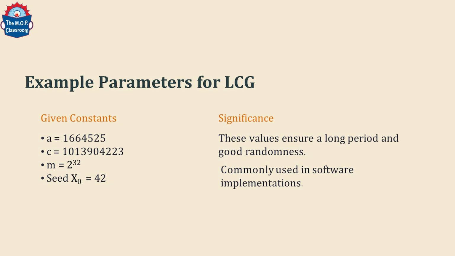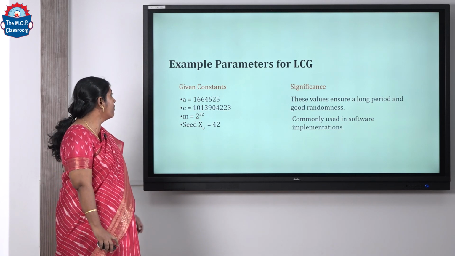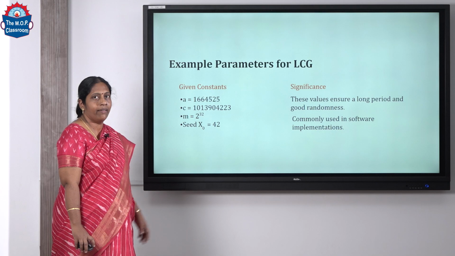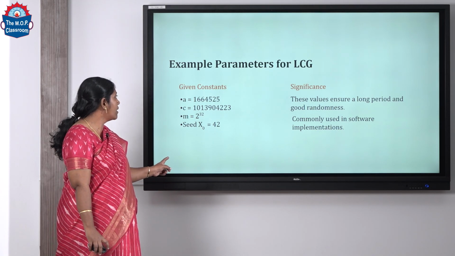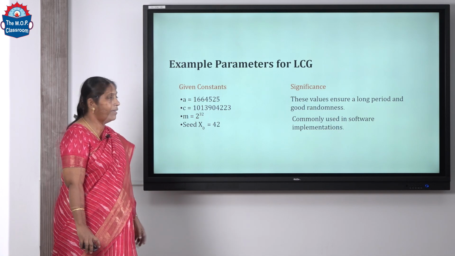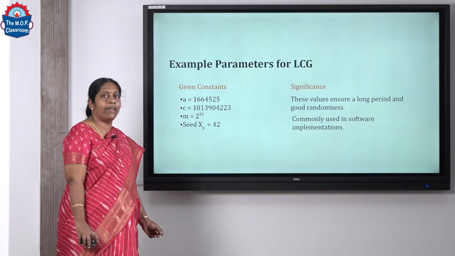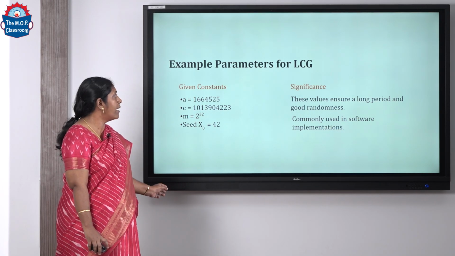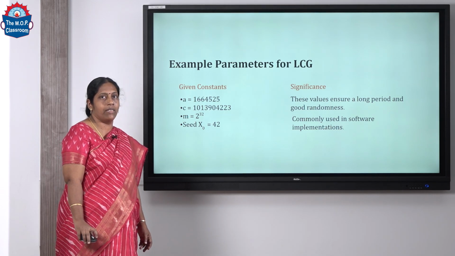Now let us see how this algorithm works by fixing values for the constants. I have taken a to be equal to 1664525 and c to be 1013904223, m to be equal to 2 power 32, and I have taken x0, the seed value, to be equal to 42. All these values are chosen in order to ensure a long period and good randomness.